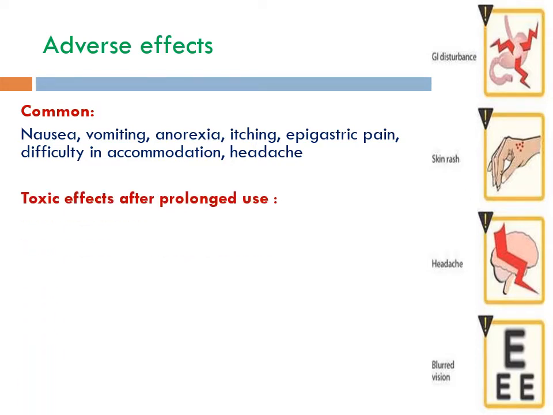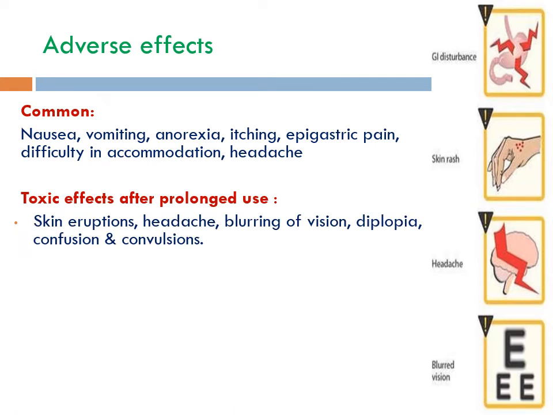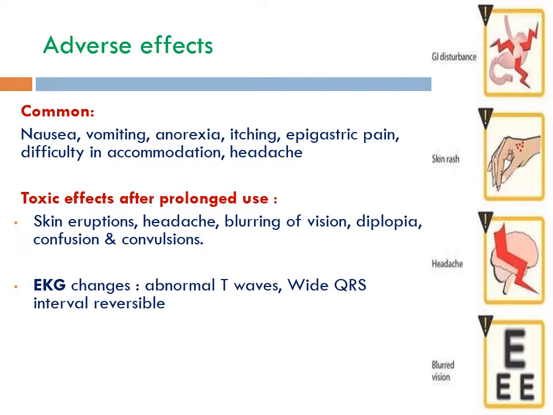It is given in weekly suppressive doses, so toxic effects may occur after prolonged use, like skin eruptions, headache, blurring of vision, diplopia, confusion, and convulsion. It can cause some ECG changes like abnormal T waves and wide QRS interval, which are reversible on discontinuation of the drug.